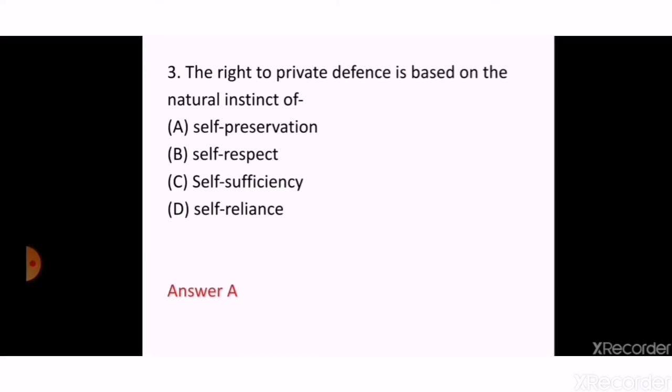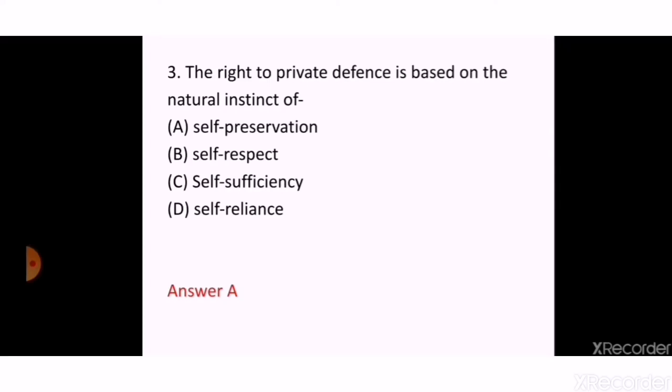The right to private defense of body and property is incorporated in section 96 to 106 of IPC, where the right is based on the principle of self-preservation, which states that everyone has a right to defend his own body and property, and also another's body and property, and the harm used should not be excessive. This question was asked in the Haryana judiciary examination in 2011.